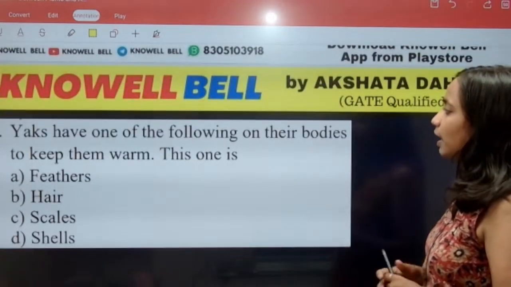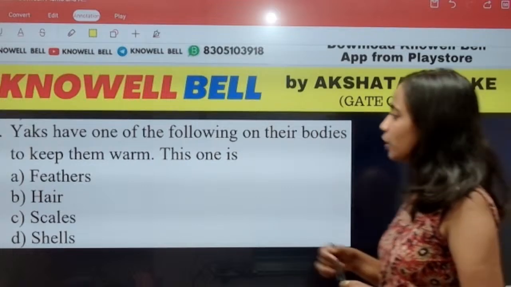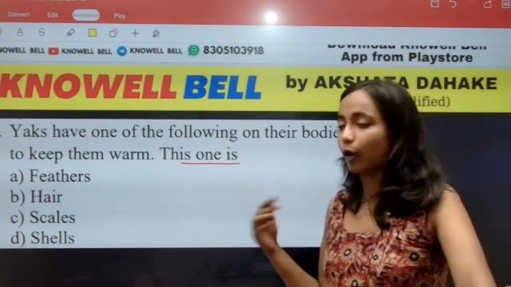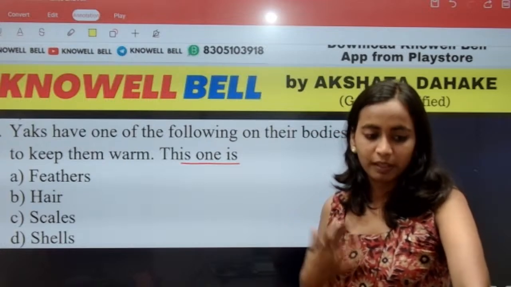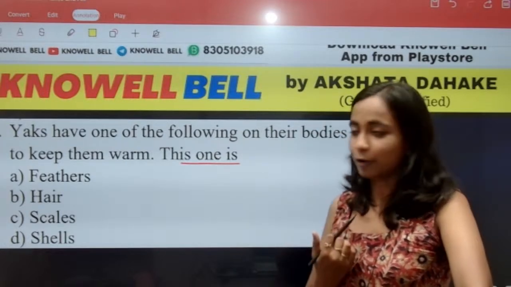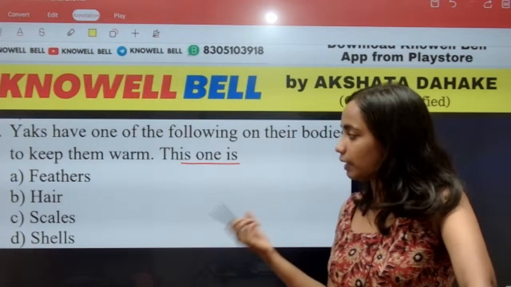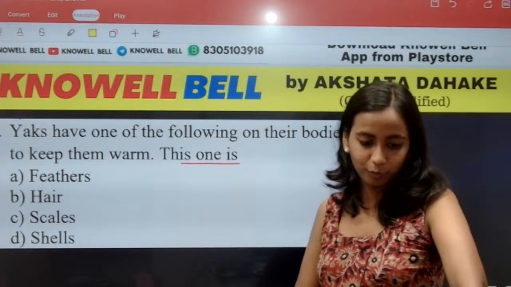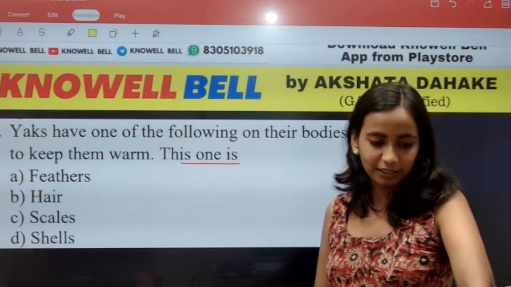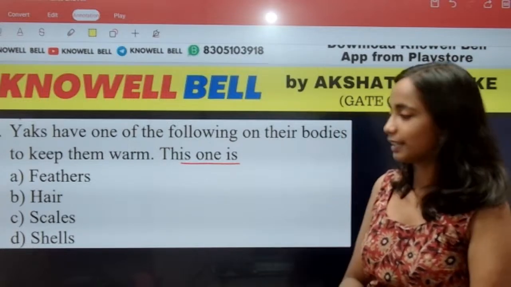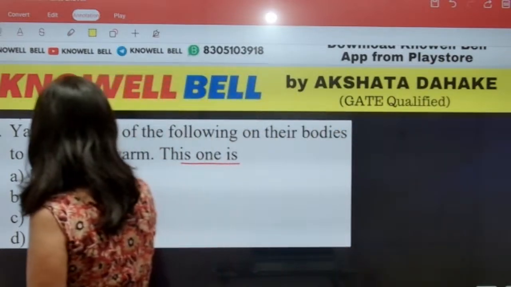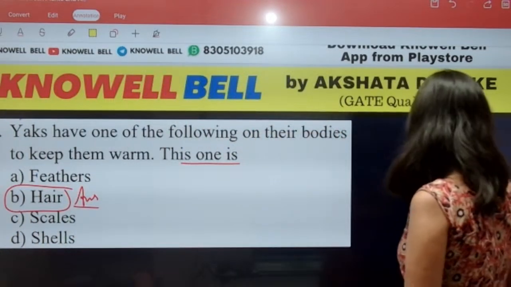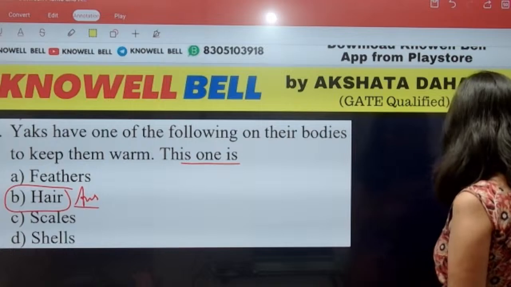Question number 11. Yaks have one of the following on their bodies to keep them warm. Yaks are found in mountain regions. So how do yaks keep themselves warm? With the help of feathers, hairs, scale or shell. What will be the right answer? Hair. Very good, Bhavya. This one you answered correctly. The right answer is hairs. With the help of hairs, yaks keep themselves warm.